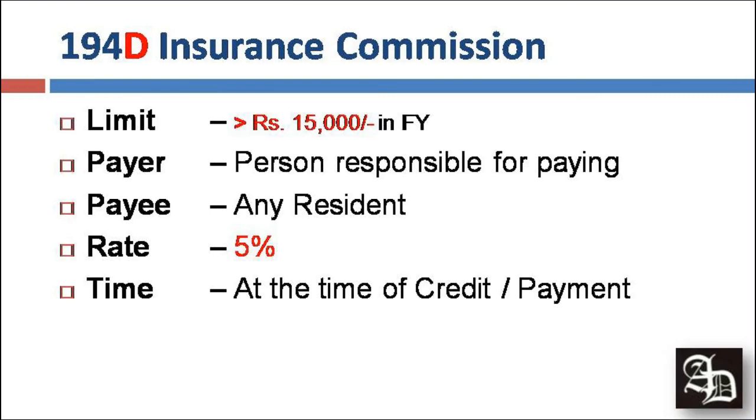Next we talk about 194D, which is TDS on insurance commission. So whenever the nature of payment is insurance commission, and the threshold is more than 15,000 rupees for a financial year, then the payer, that means any person who is responsible for paying any income by way of remuneration or reward for soliciting insurance business, in this case may be an insurance agent, the rate of tax will be 5%, and it should be deducted at the time of crediting such income to the account of the payee, that means an insurance agent, or at the time of payment, whichever is earlier.